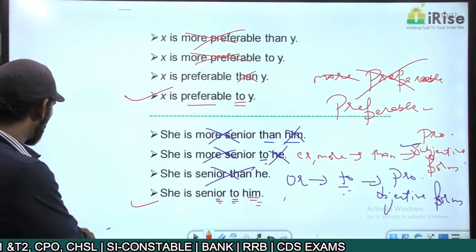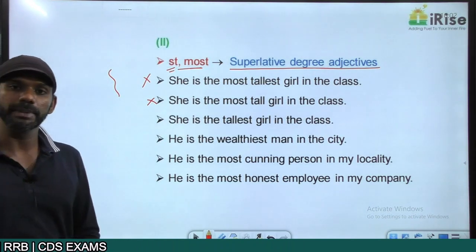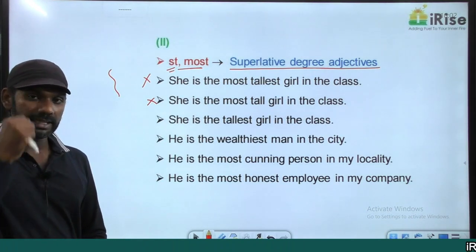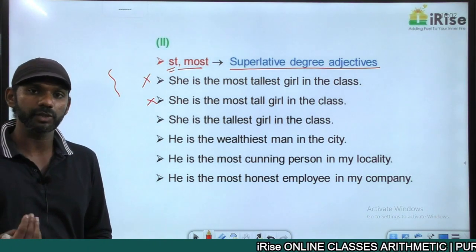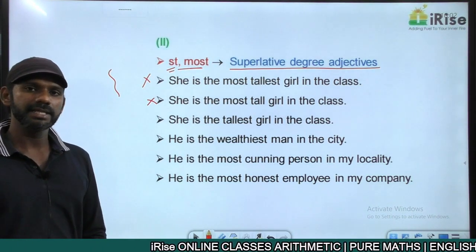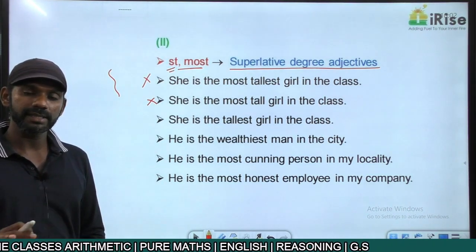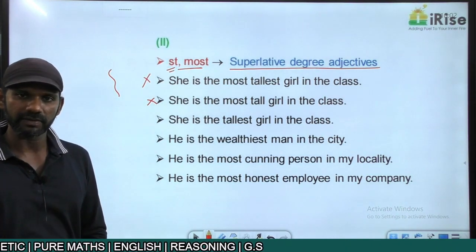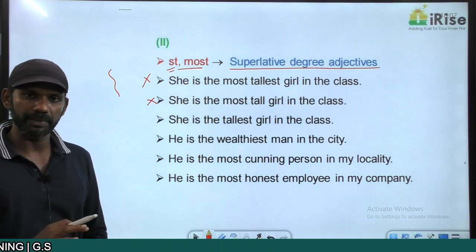Similarly, "most" is used with the adjectives to which "-st" cannot be added. Like beautiful, nothing like beautifulest. So we have to add "most" to it. Most beautiful becomes a superlative degree adjective. Intelligent, nothing like intelligentest. So we have to add "most" to it. Most intelligent becomes a superlative degree adjective. So we can use "most" with the adjectives to which "-st" cannot be added.